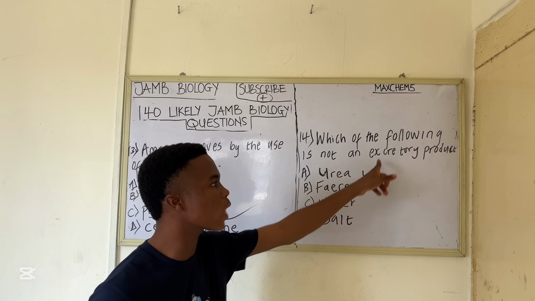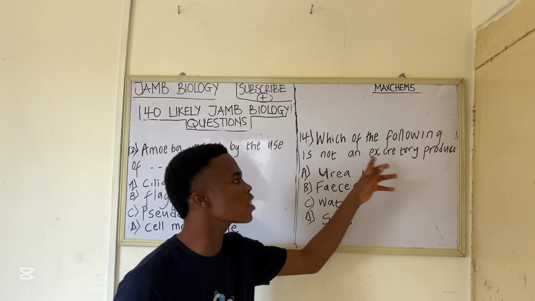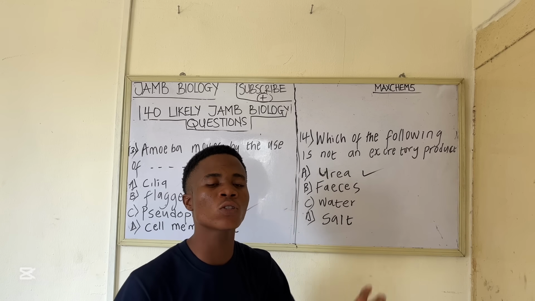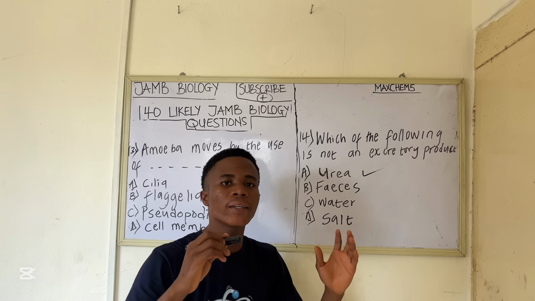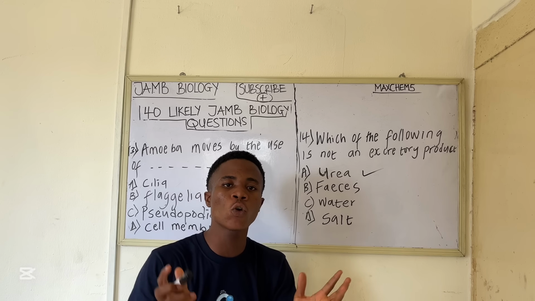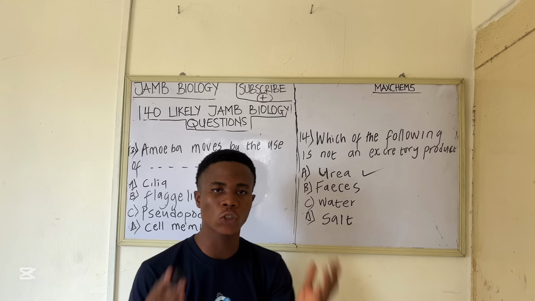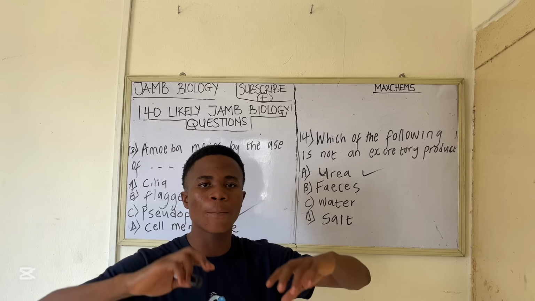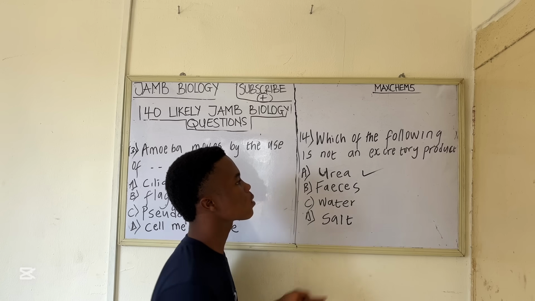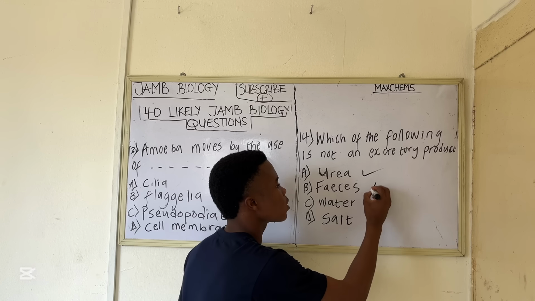So feces is not an excretory product, because excretory products are unwanted products from metabolic reactions. So urea is an excretory product. Feces is not an excretory product.